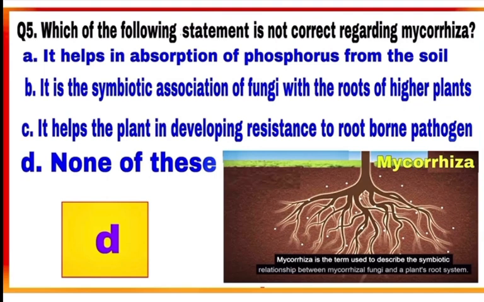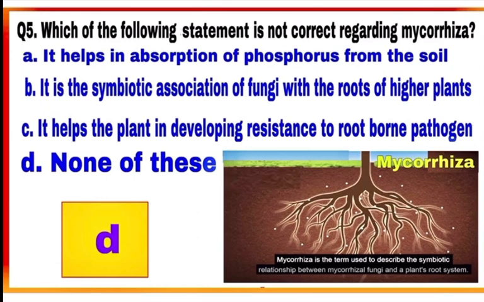Question number 5. Which of the following statements is not correct regarding mycorrhiza? See the diagram first. Mycorrhiza is the term used to describe symbiotic relationship between mycorrhizal fungi and plant's root system. Now see statement 1. It helps in absorption of phosphorus from the soil. This is correct. Statement 2. It is symbiotic association of fungi with the roots of higher plants. This is also correct about mycorrhiza.